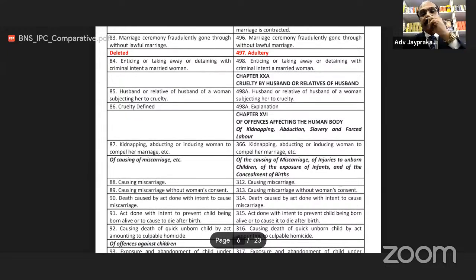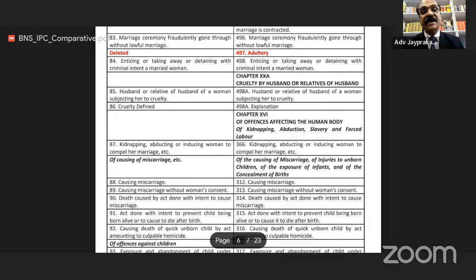Chapter 20A of IPC, earlier law, cruelty by husband or relative of husband. Cruelty against woman. Section 85 of BNS is related to husband or relative of husband of a woman subjecting her to cruelty.